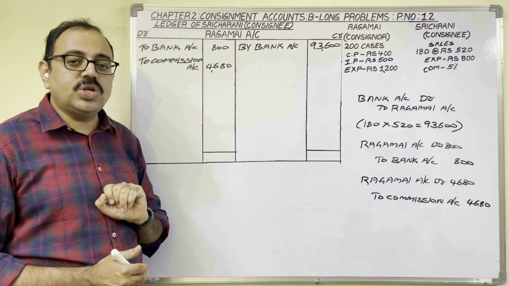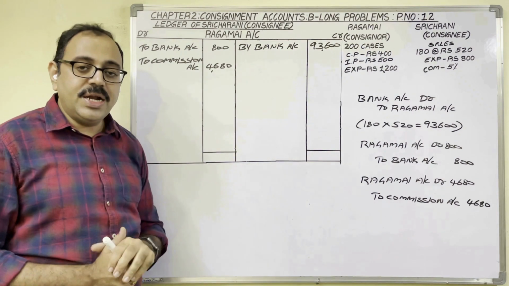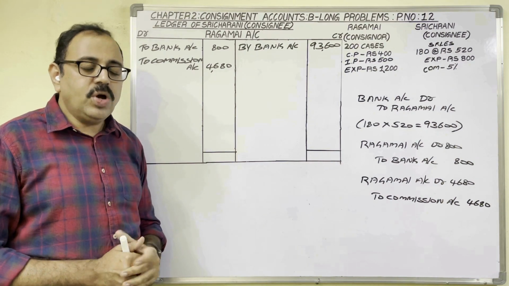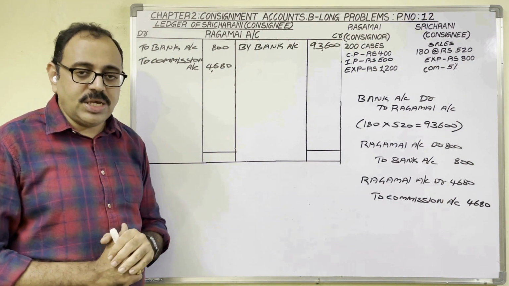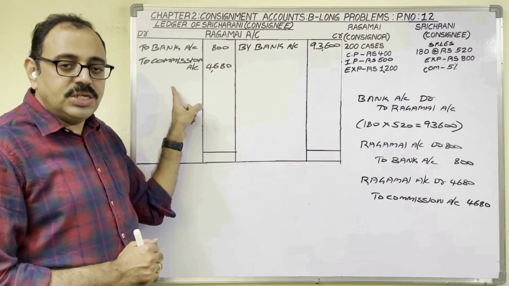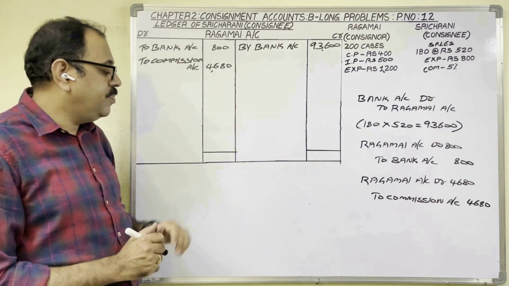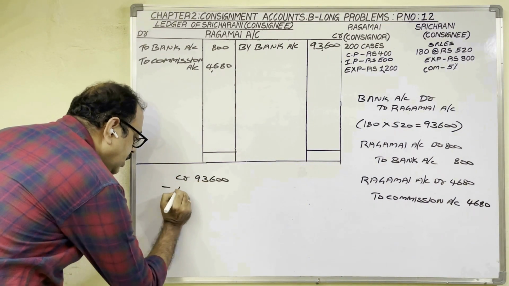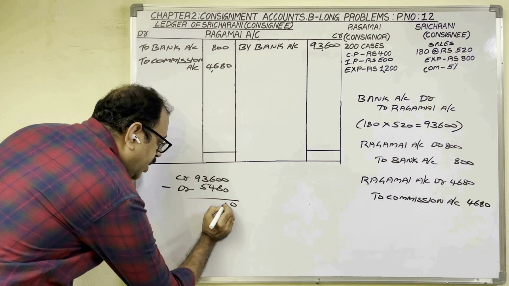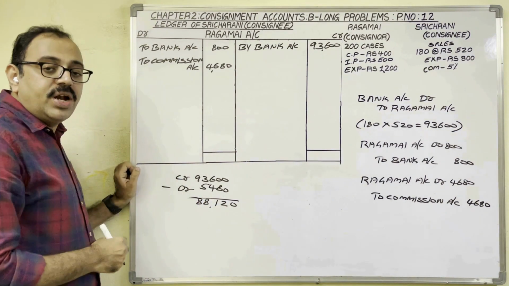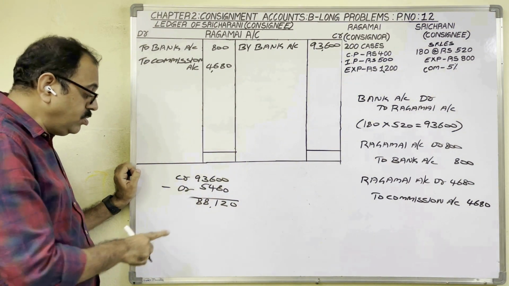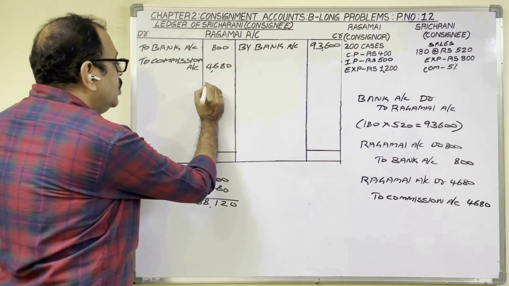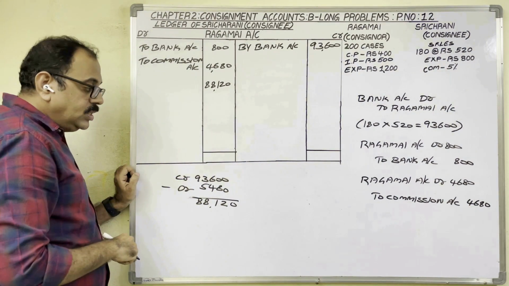So for unsold stock, for invoice price related adjustments, in consignee's books we need not write any entries because consignee is not concerned with all these amounts. So finally balance this account. Credit total is more. First in rough notes, find out credit side total minus debit total. Difference is 88,120. Which side we should write this amount? Where the total is less, that side. So debit side, write down this amount. Two sides put the totals.